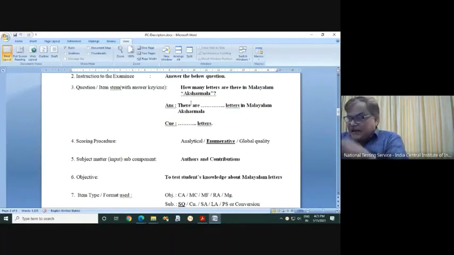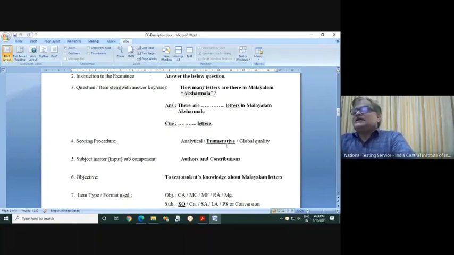The same answer can be given a different way also. A student can simply write, suppose for English, how many letters? 24 letters. That answer is also correct, you have to give full marks. If it is a complete sentence, a full answer, that is known as an answer. Only an indication is known as a cue. Right? Now,